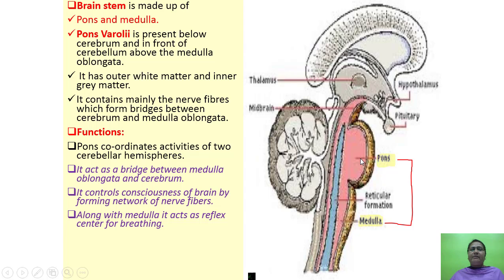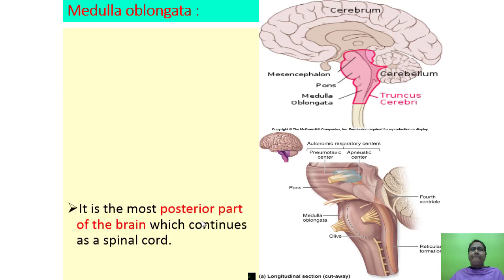It has outer white matter and inner gray matter. It contains mainly nerve fibers which form bridges between the cerebrum and medulla oblongata. Functions: pons varoli coordinates activities of 2 cerebellar hemispheres. It acts as a bridge between the medulla oblongata and cerebrum. It controls consciousness of brain by forming network of nerve fibers. Along with medulla, it acts as a reflex center for breathing.